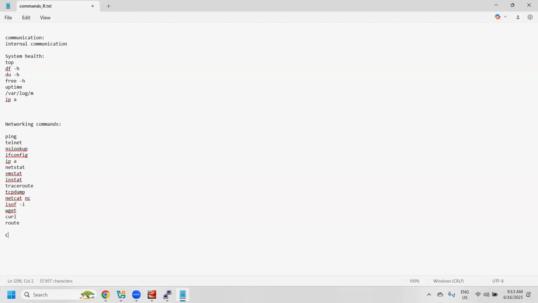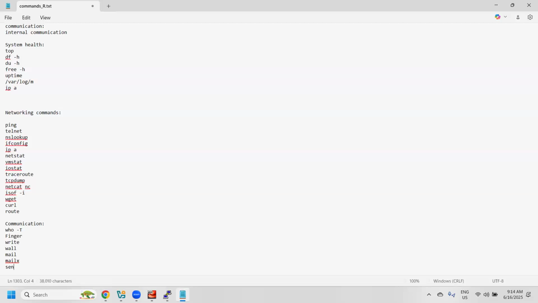Now for communication commands. What are the communication commands? We have write. Before that, who -T and finger. Then write, then wall and mail, mailx, and sendmail. So these are all the communication commands.